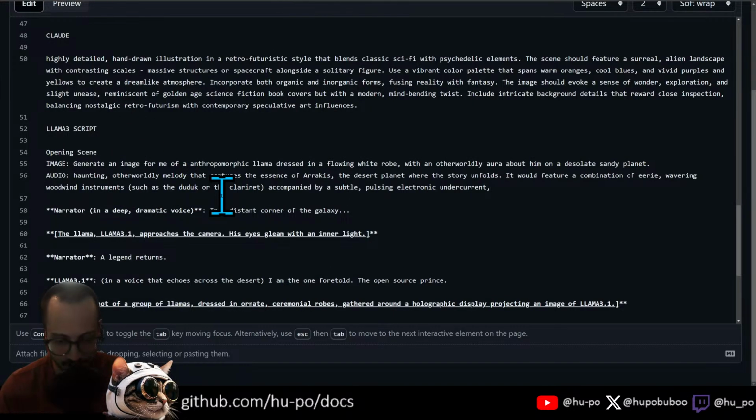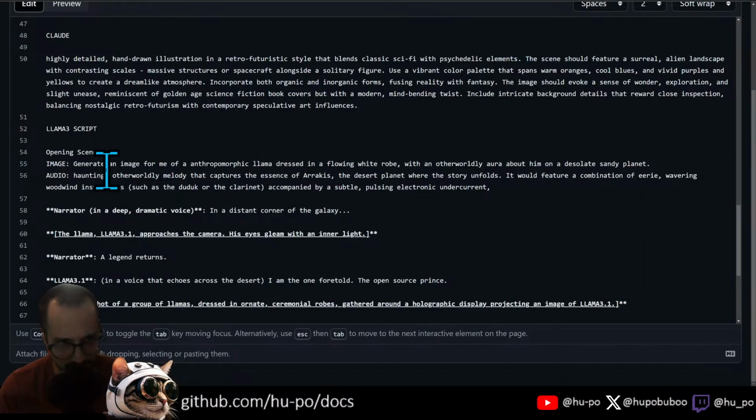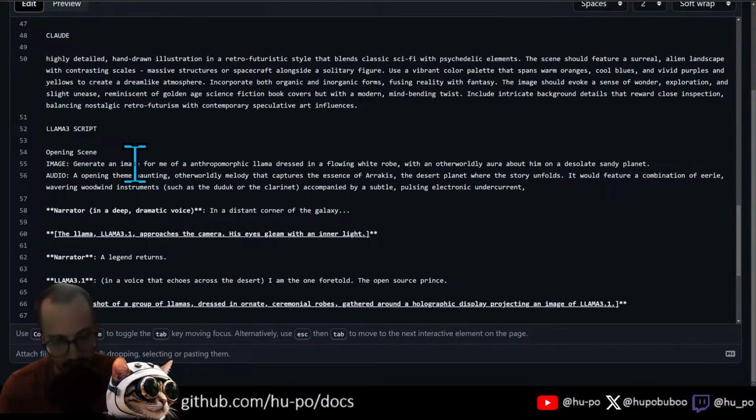Okay. How does Udio want this? A song. So we're describing the song. An opening theme with a haunting, otherworldly melody that captures the essence of the desert planet where a story unfolds.